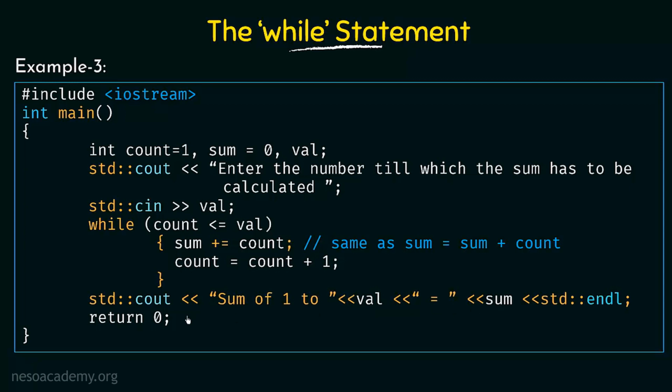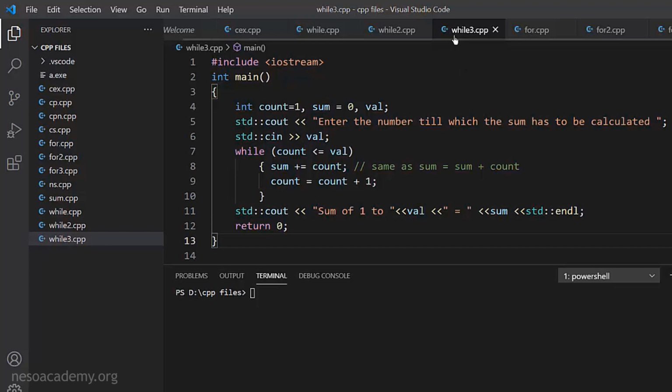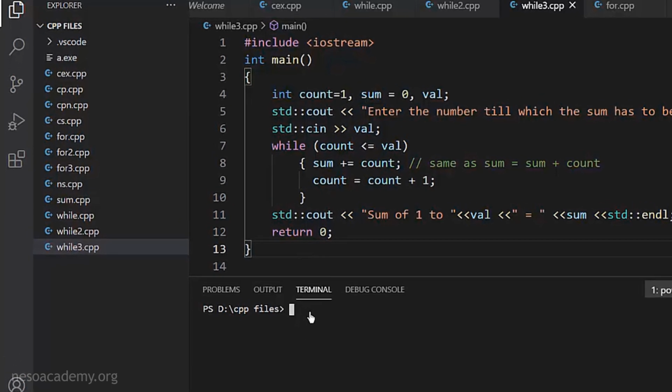So let's try to execute this program and see if it is working correctly. So here I have that program that we just saw written here and it is saved in a file named while3.cpp. Okay, so it is the same thing that we saw. Now let me just run this program. So we type g++ while3.cpp and we press enter and we see there are no errors. The program got compiled successfully and the default output name is a.exe. So let's run the a.exe file. So we type ./a.exe and we press enter.